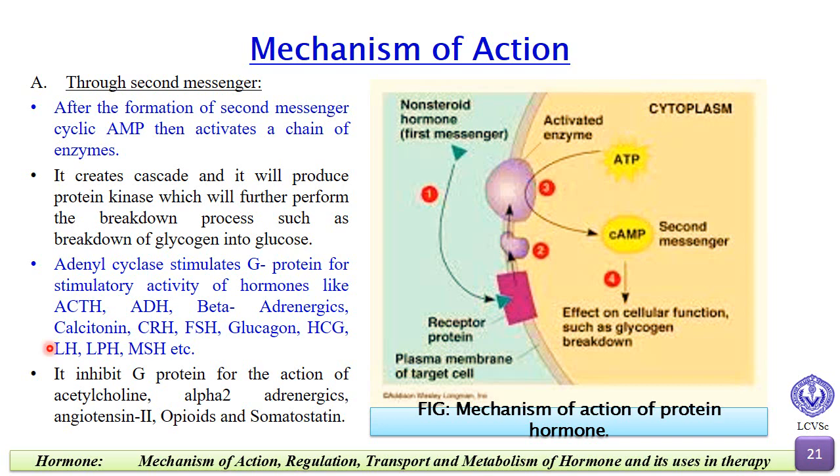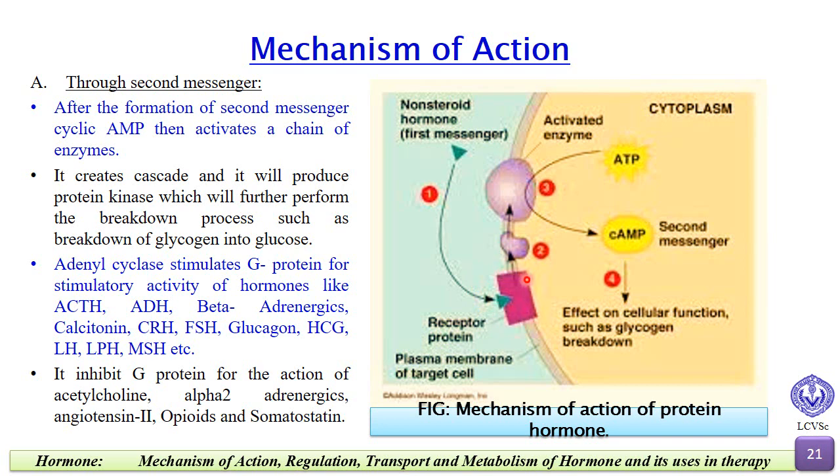Earlier we saw the formation of the second messenger. After the formation of the second messenger, cyclic AMP then activates a chain of enzymes. It creates a cascade and it will produce protein kinase, which will further perform breakdown processes, such as breakdown of glycogen into glucose.